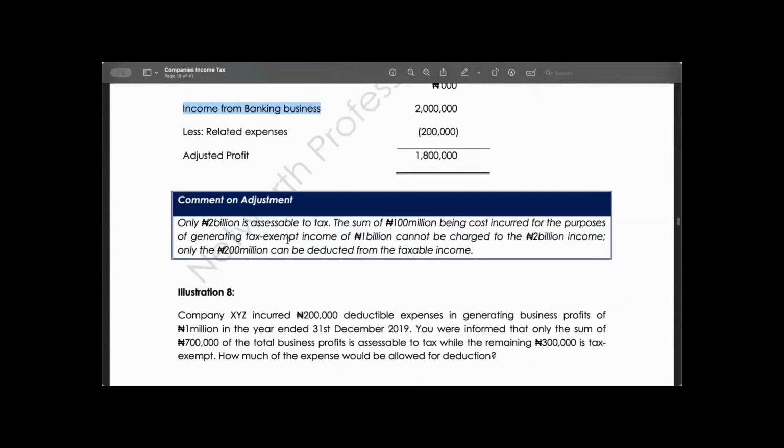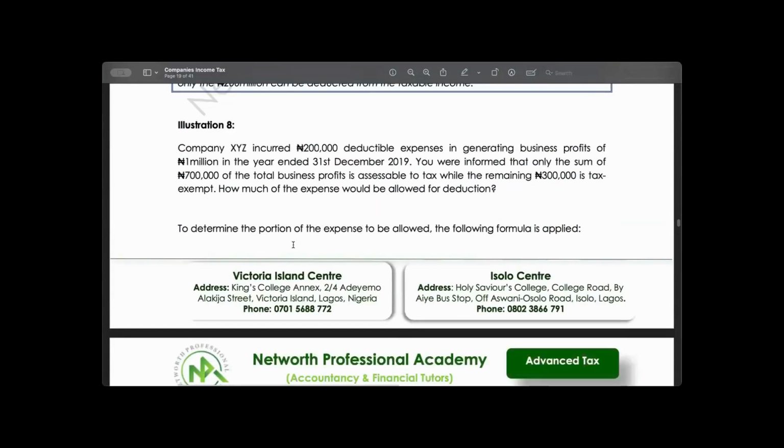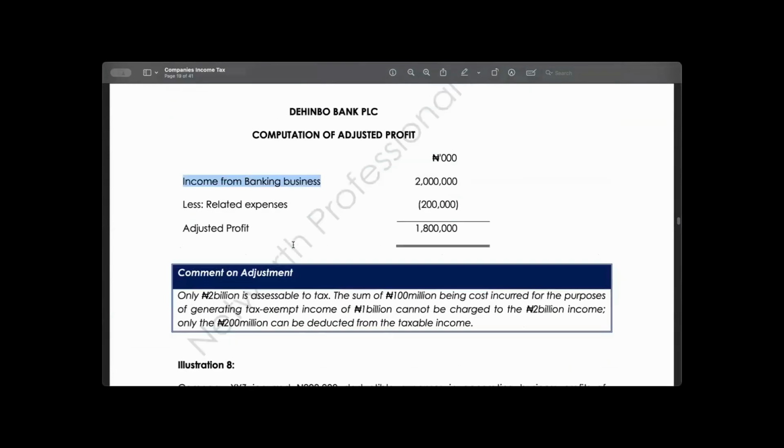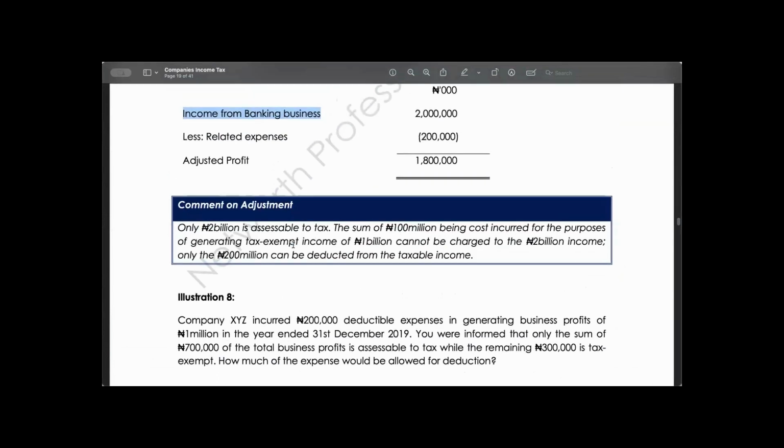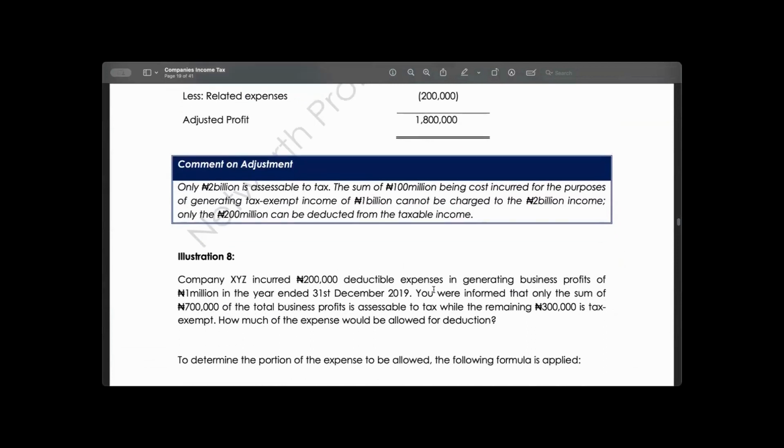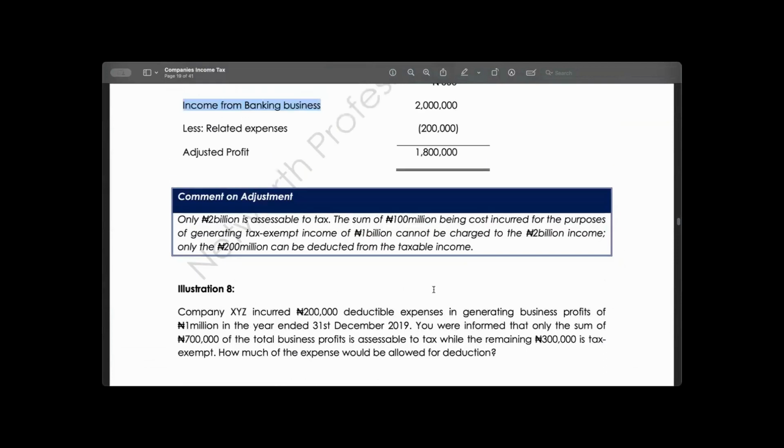The next one, I want you guys to calculate this one and tell me my answer. Illustration number 8. Don't go and look at the solution. Illustration number 8. Oh yeah, what is my answer? What is my answer?